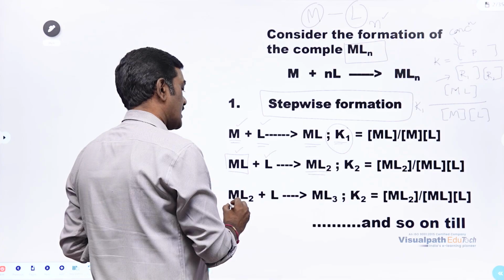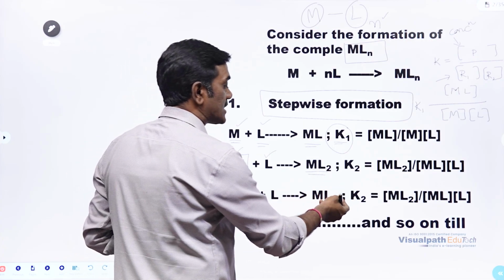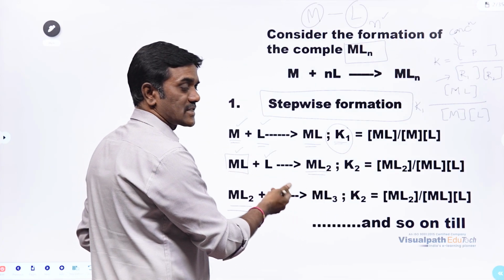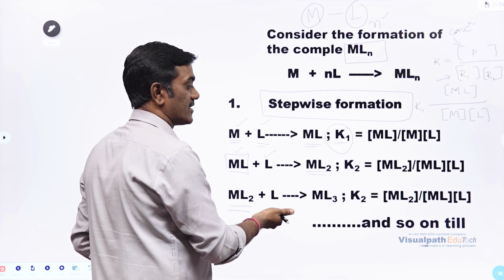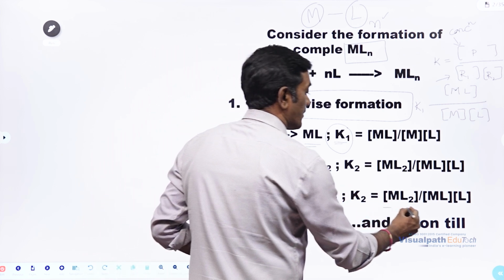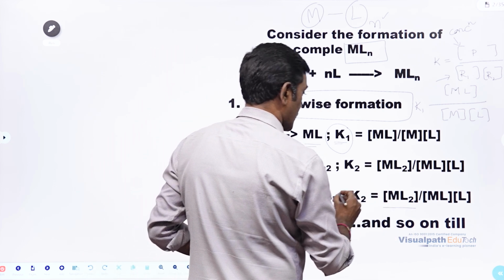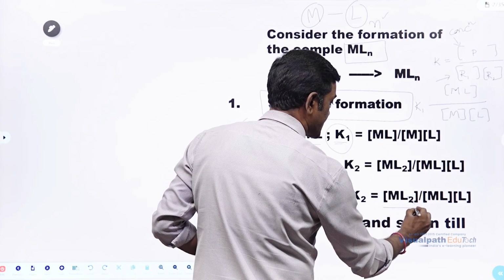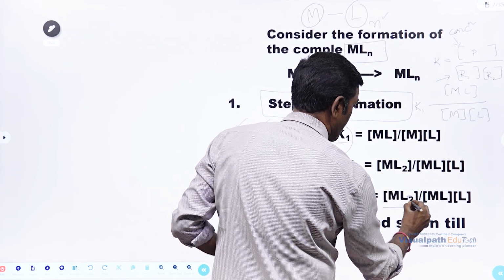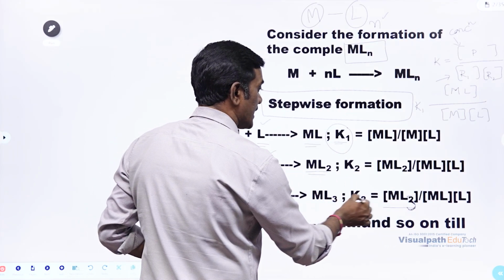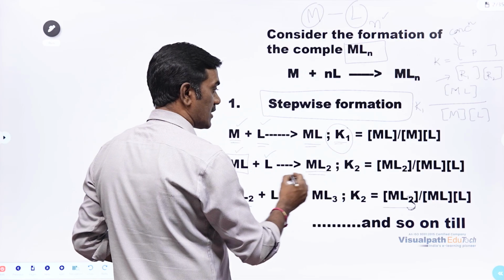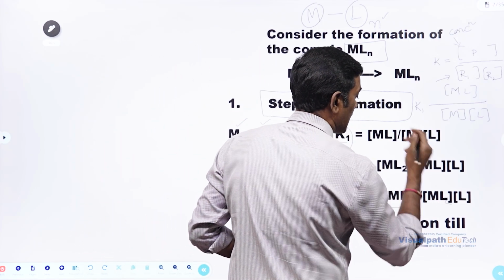In the same way, let us assume ML3 is forming from ML2 upon reaction with a ligand. It is not ML2, it is ML3. ML3 is going to form from ML2 and ligand.